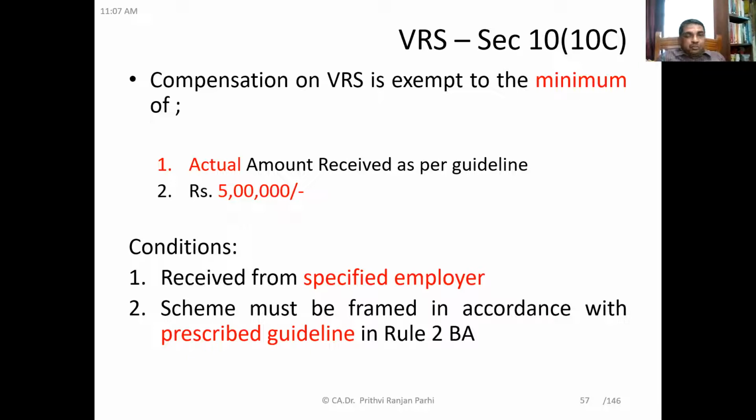At point 2, the scheme must be framed in accordance with the prescribed guideline under Rule 2BA. So this is one more condition. The scheme should have been framed as per the prescribed guideline under Rule 2BA. So this is important here. We need to understand both things. What is this guideline? Because the guideline is relevant here. You see, actual amount received as per guideline. So what is that Rule 2BA of the Income-tax Rules? We'll see that. And who are the specified employers? That also we are going to learn.